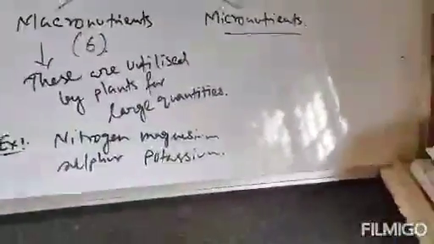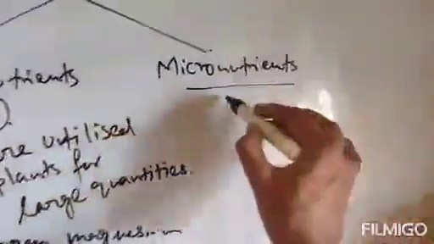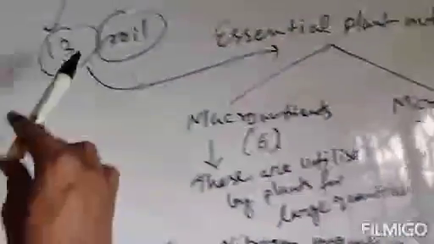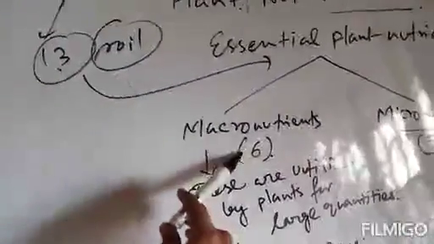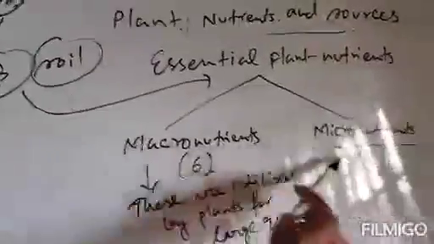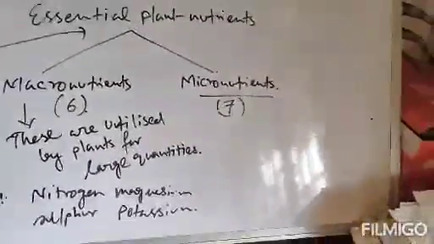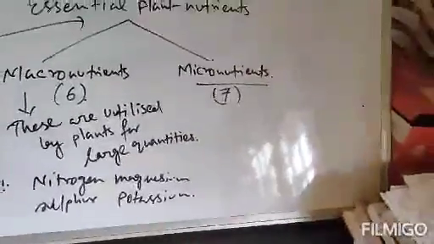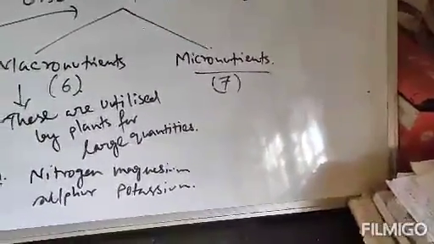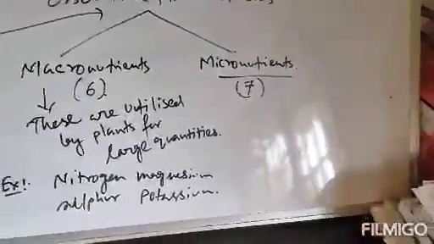Clear? Now coming to micronutrients. Micronutrients are 7 in number, because out of 13, 6 are macronutrients. Therefore the remaining 7 will be micronutrients. They are required by plants in smaller quantities. Micronutrients are the nutrients required by plants in smaller quantities. That's why they are micronutrients.